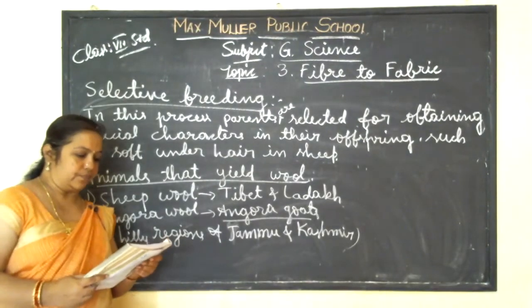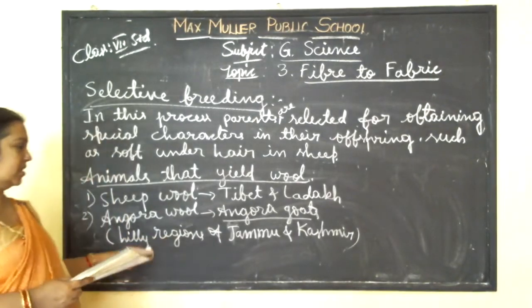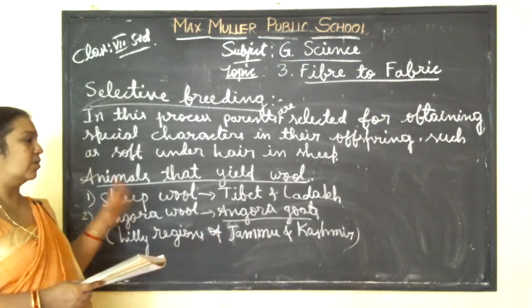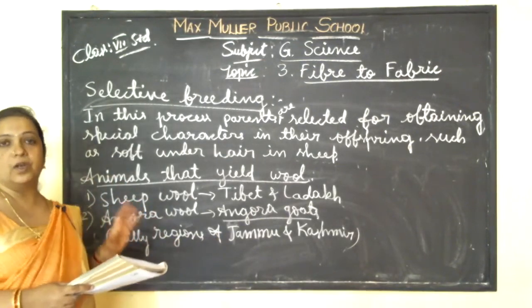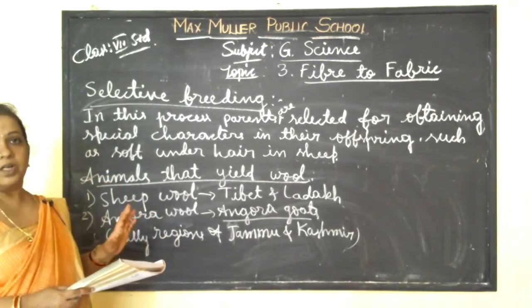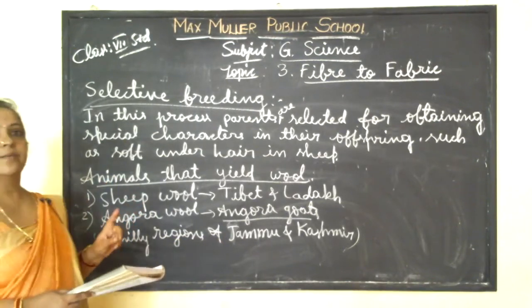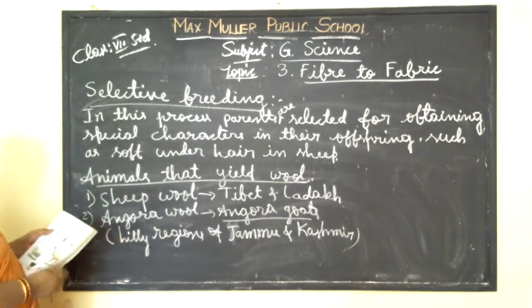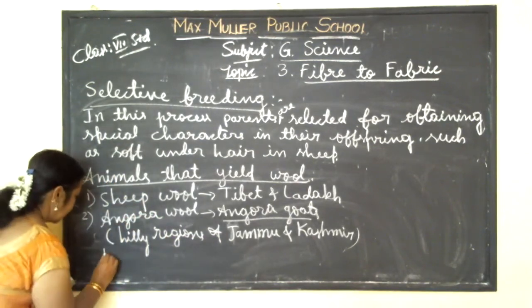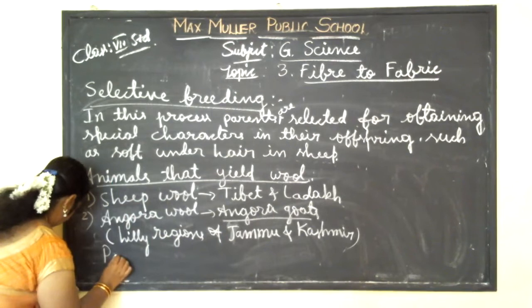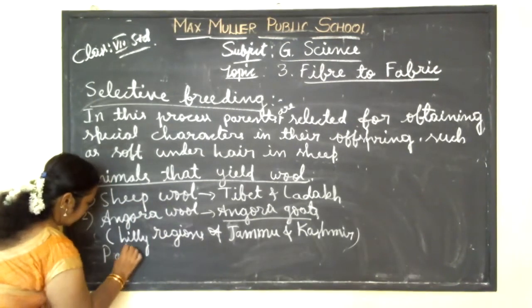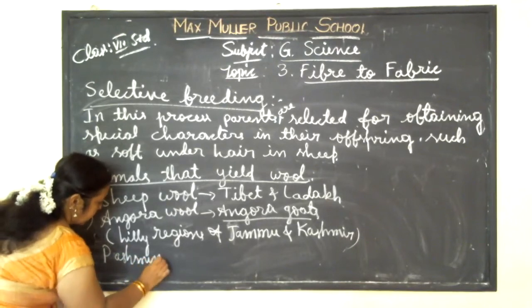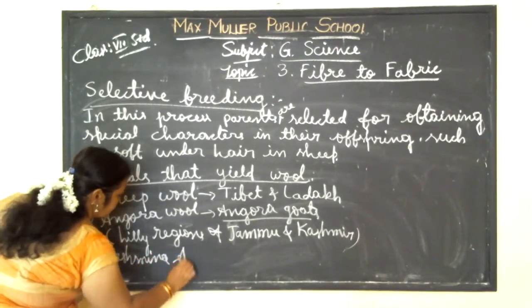Especially in the Jammu and Kashmir region, goats are producing Angora wool. This is very famous for making shawls called Pashmina shawls. It is the Kashmiri shawl.